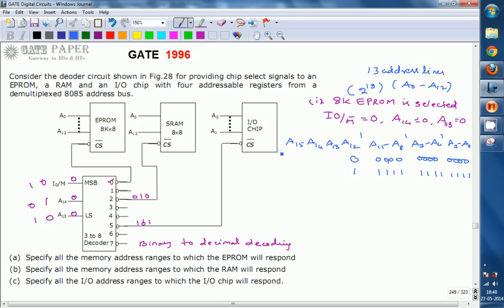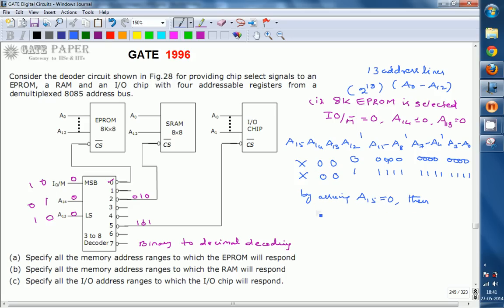Now we have to specify A13 and A14. A13 is equal to 0, A14 is equal to 0. Only then is this EPROM going to be selected. A15 is not specified in the diagram, so it can be don't care. Since A15 can be anything, assume A15 is equal to 0, and then the range can be specified. We will go with this assumption for all of them: A15 is equal to 0.